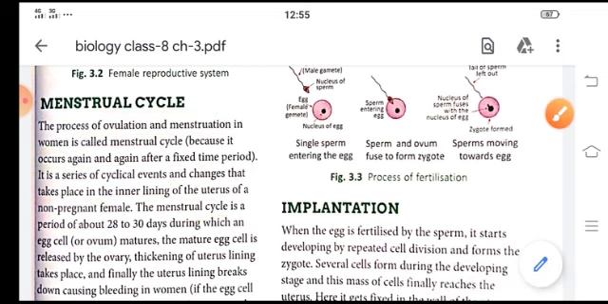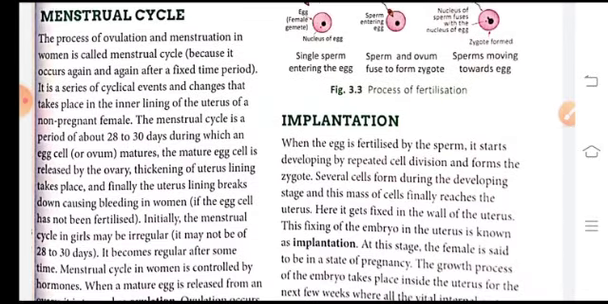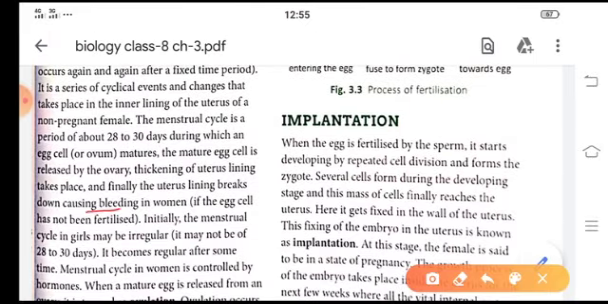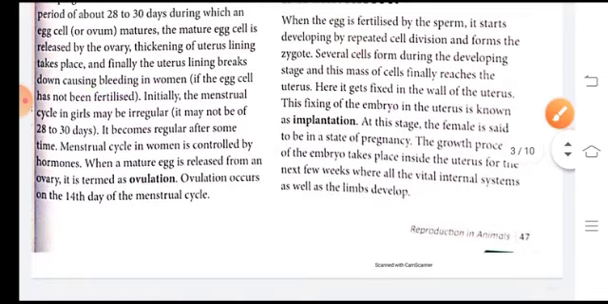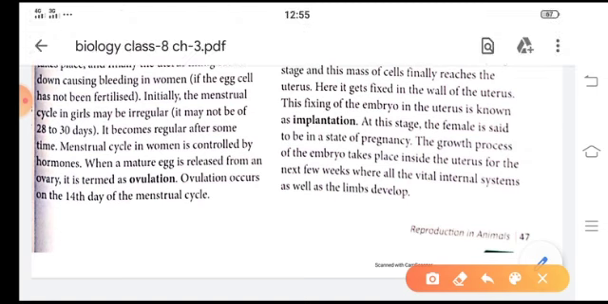After the maturation of the egg, if the egg is not fertilized, the uterus lining breaks and bleeding starts in women. This is very irregular in the starting, but after some time it becomes regular, and this is also controlled by hormones. When a mature egg is released from an ovary, it is termed ovulation, and ovulation occurs on the 14th day of the menstrual cycle.